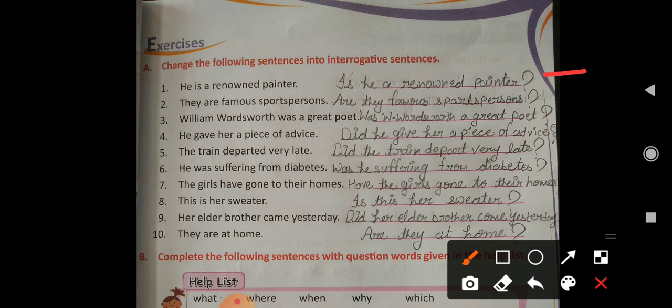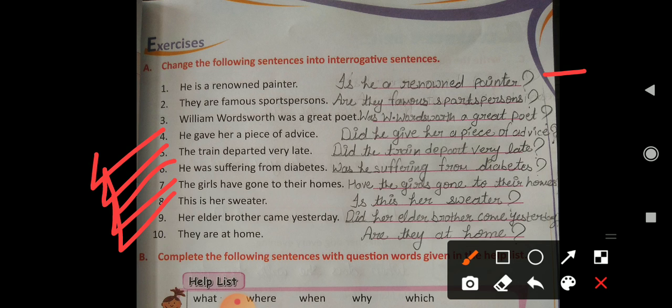William Wordsworth was a great poet. Was William Wordsworth a great poet? He gave her a piece of advice. Did he give her a piece of advice? The train departed very late. Did the train depart very late? He was suffering from diabetes. Was he suffering from diabetes? The girls have gone to their homes. Have the girls gone to their homes? This is her sweater. Is this her sweater?